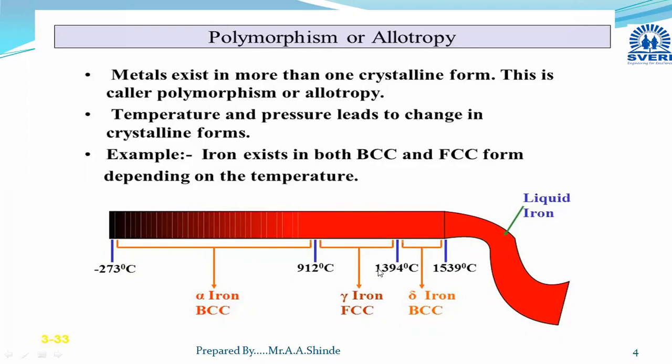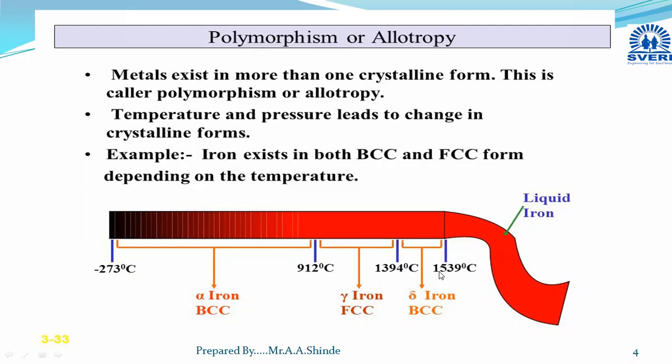And then at higher temperature ranges, when the temperature reaches above 1394 degrees Celsius up to 1539 degrees Celsius, the iron shows body centered cubic crystal structure, and it is referred to as delta iron. And above this 1539 degrees Celsius, iron gets transformed into liquid state.